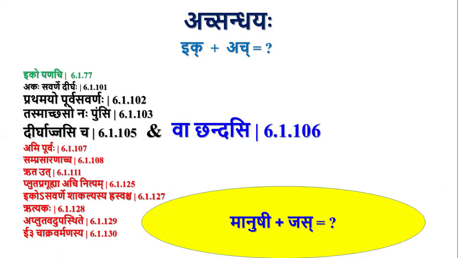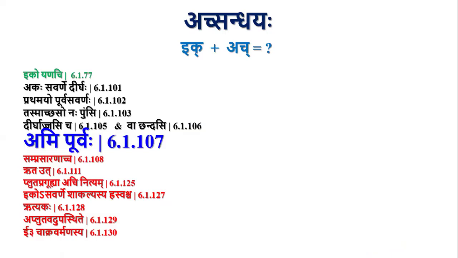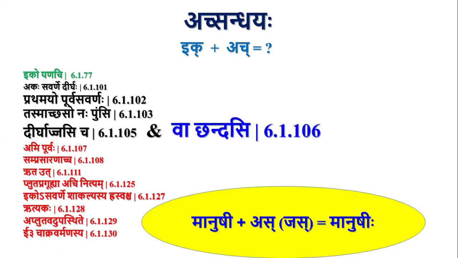So manushi plus jas. Here manushi ends with dirga i, and we have jas pratyaya. By Dirgat Jasi Cha we should not apply Pratamayo Purva Savarnaha, but in case of chandas it is optional. Vachandasi, va means optional. It means if we apply Pratamayo Purva Savarnaha we get manushihi. If we don't apply, then we get manushi plus as, manushyaha, by Iko Yanachi.